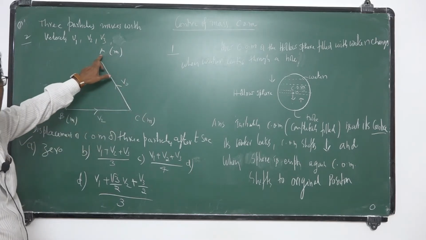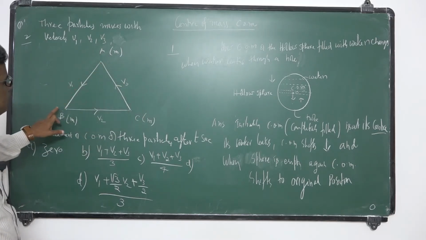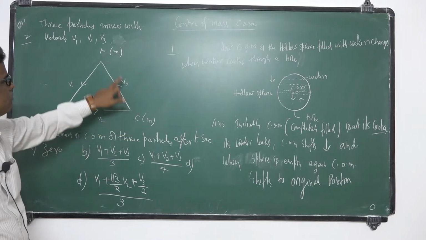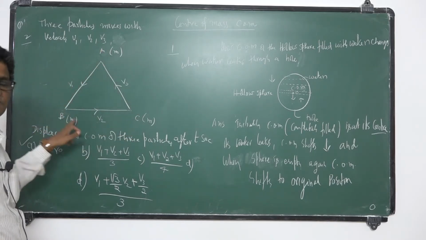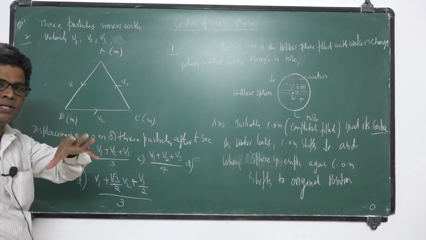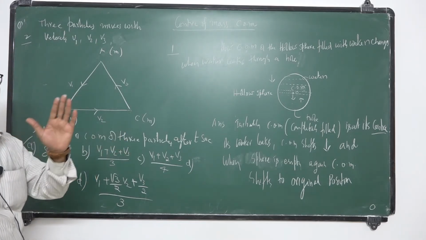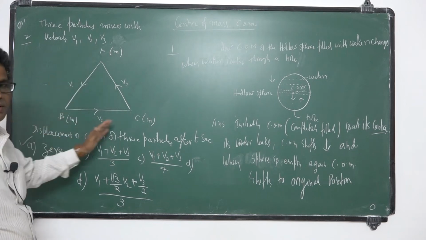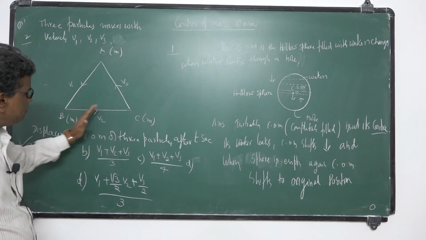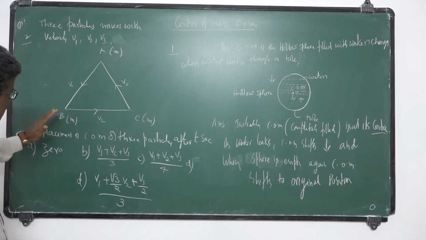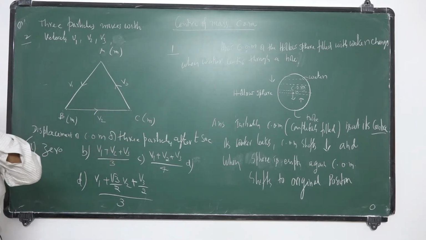Particle A moves towards B, B moves towards C, C moves towards A. You consider these three particles as a system of particles. All three particles move with uniform speed. Then the velocity of center of mass is 0.